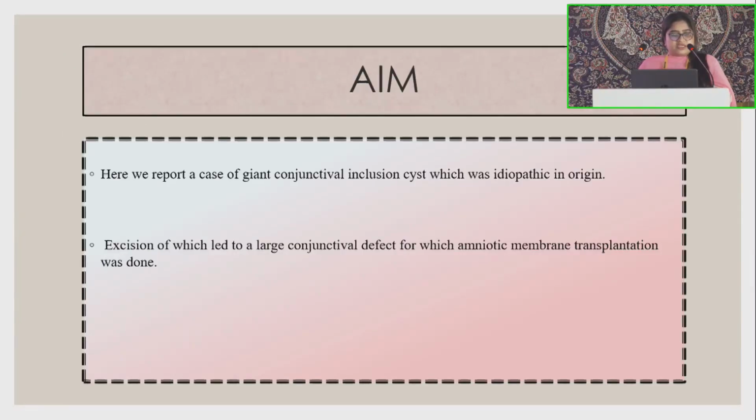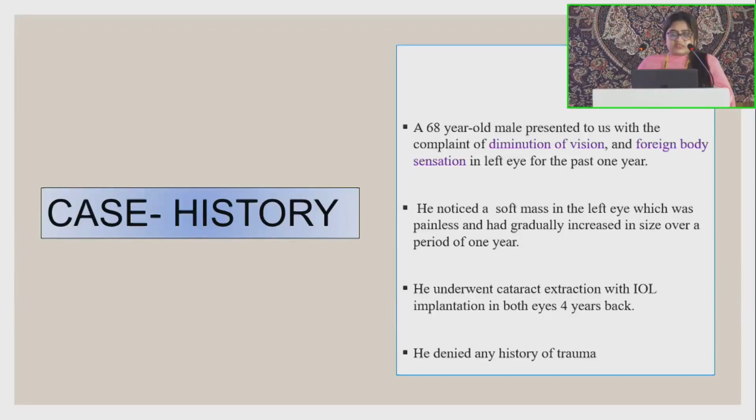So the aim of our case was to report a giant conjunctival inclusion cyst which was idiopathic in nature, the excision of which led to a large conjunctival defect for which amniotic membrane transplantation was further done. A 68-year-old male presented to us with a complaint of diminution of vision and foreign body sensation in the left eye for the past 1 year. He also noticed a small mass in the left eye which was painless and gradually increased in size over a period of 1 year. He also had a history of cataract surgery with IOL implantation in both eyes 4 years back, and denied any history of trauma.